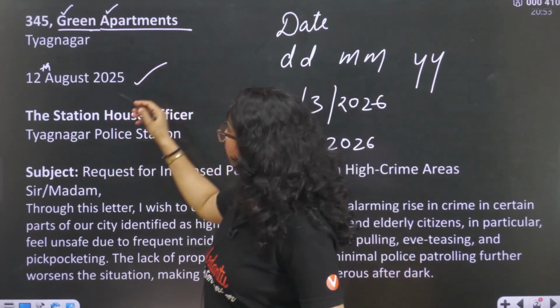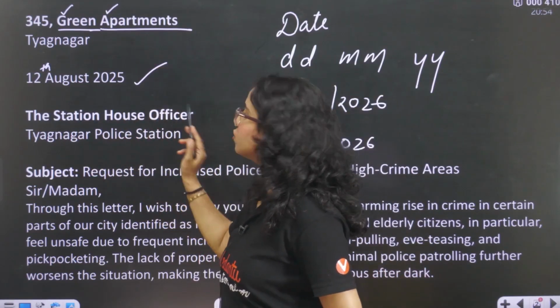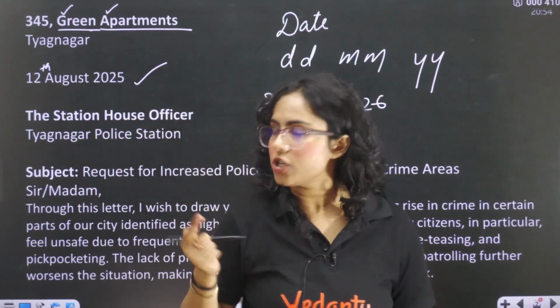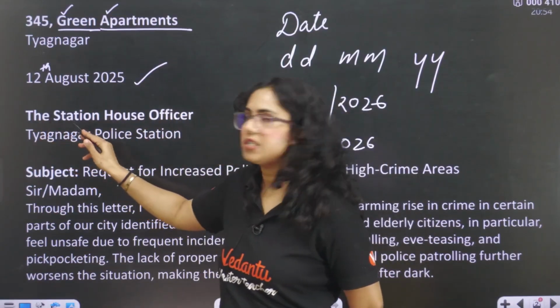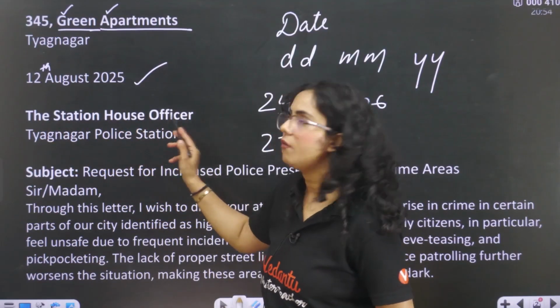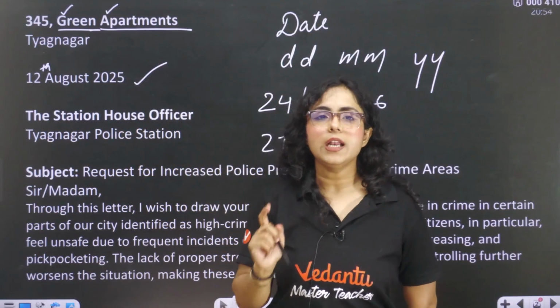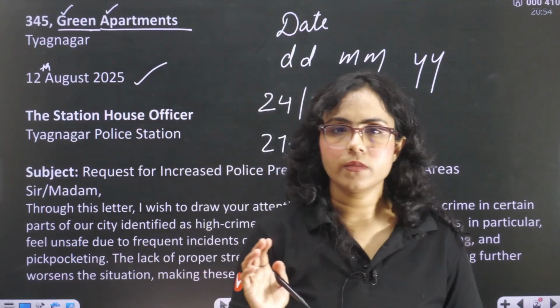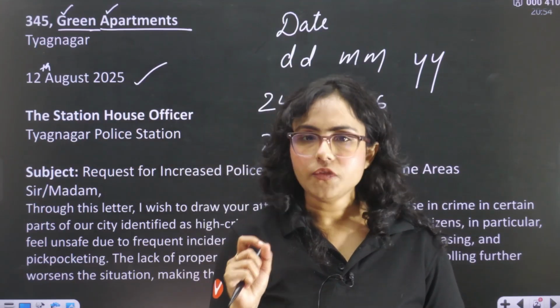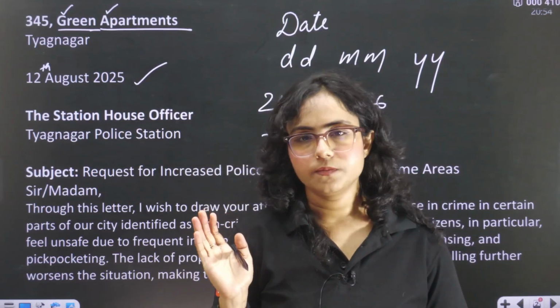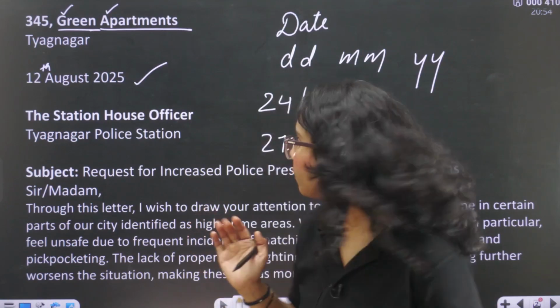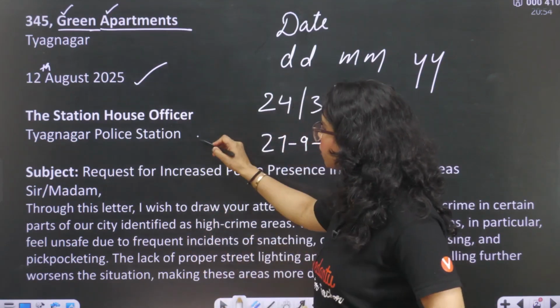Okay? Then again you will leave a line, The Station House Officer. This is the designation. You can clearly see the T capital, Station S capital, House H capital, Officer O capital. So the first letter of each word will be capital. Okay. After that, Tyag Nagar Police Station, this is the address.